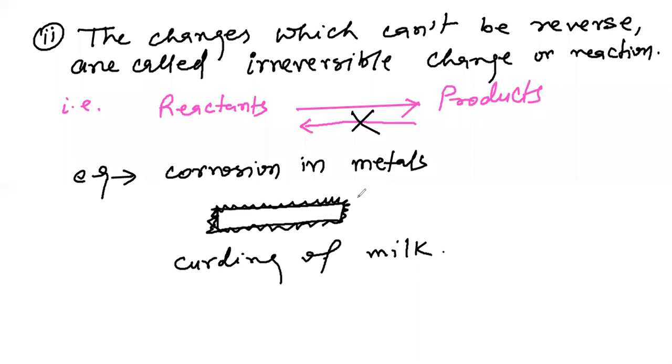All irreversible reactions are known as chemical reactions.